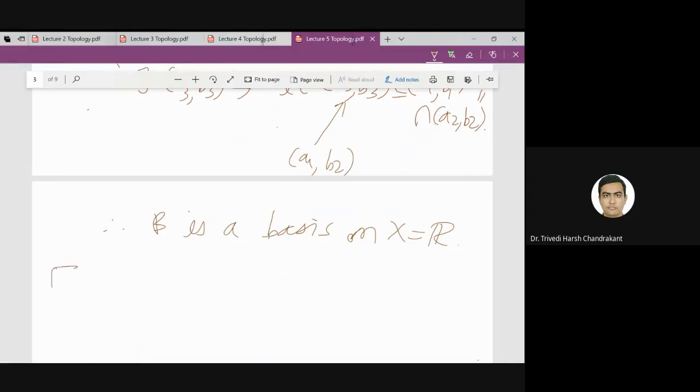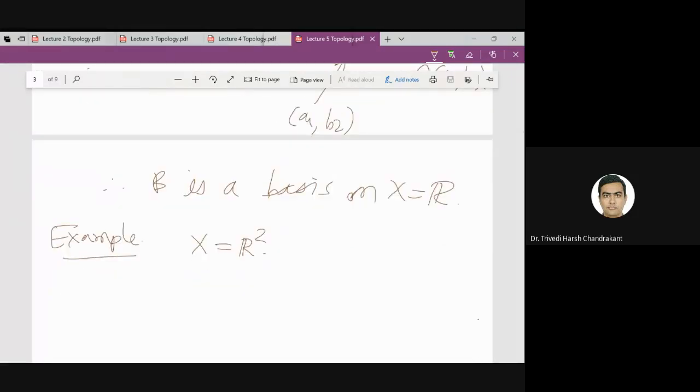Now the second example which I want to discuss is take X equal to R2. So what is the obvious choice we will take here for the family B? Open disk.